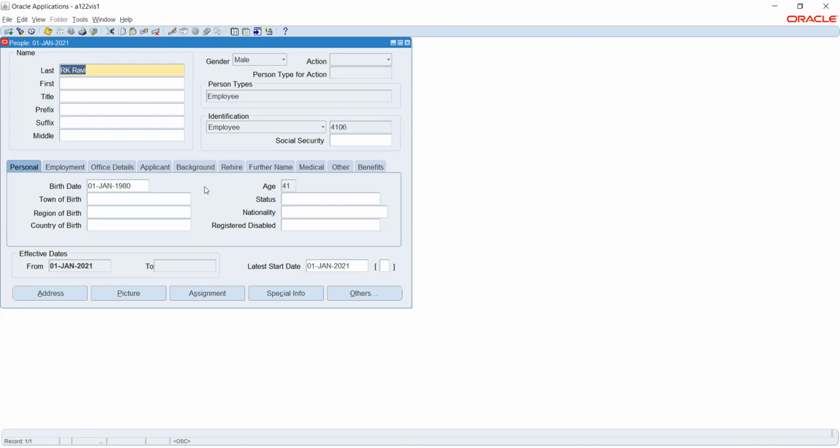So we must wait for a certain time. Yes, it will take time definitely. Only after clearing the queries can you enter into the further job and position. We don't have an option, so we will have to wait.